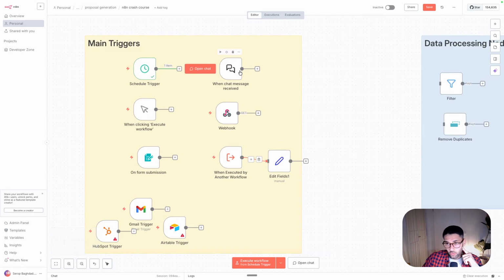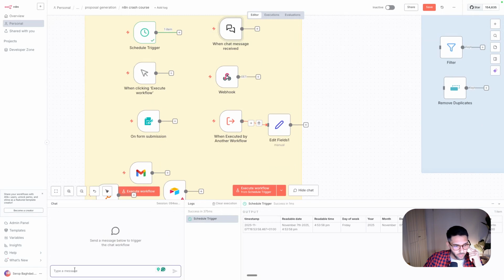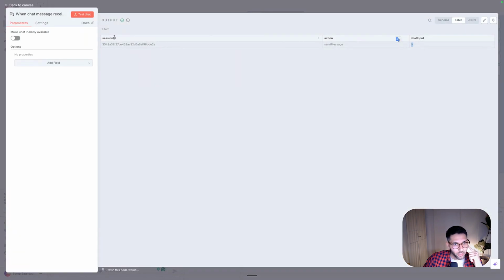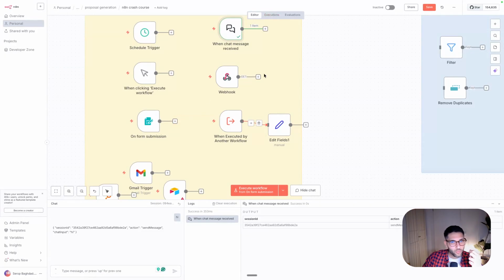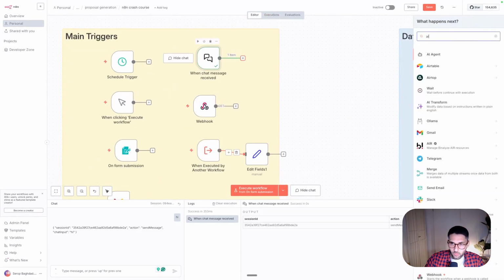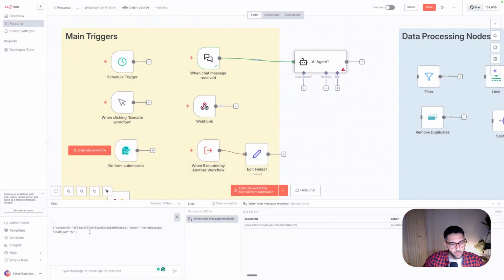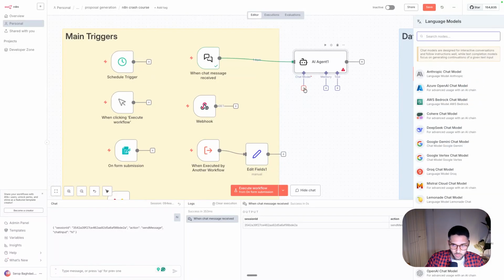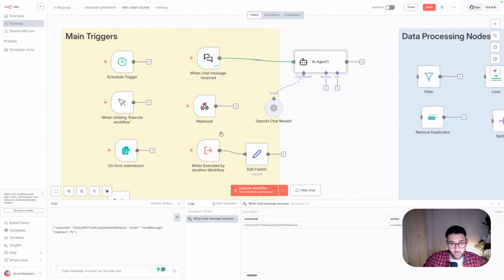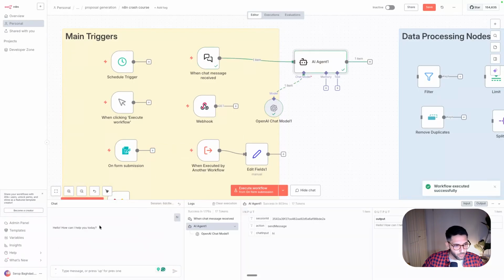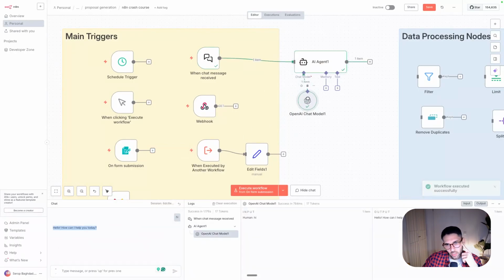The second way to trigger a workflow is by connecting this chat node. And you can see it here in the open chat. Let's say hi. And then you can see that the workflow has started with a new session ID and the chat input says hi. This is usually used if you want to build chatbots. It's quite common. You have a chatbot connected to an AI agent, and whatever you ask, let's say here OpenAI, and I'm not going to even say anything. Let's just restart it and say hi. Let's see what happens. And then the AI agent responds, hi, how can I help you? And this is literally an AI agent built in under 3 seconds. So this is the second way to connect.